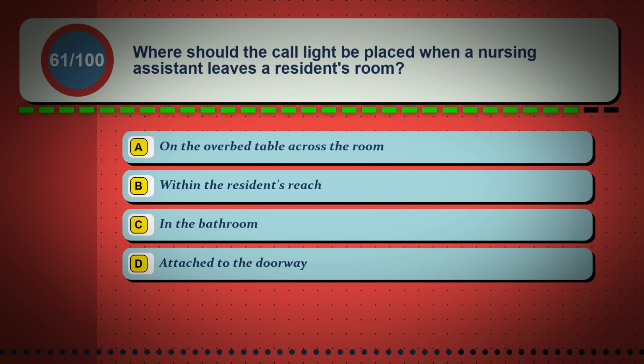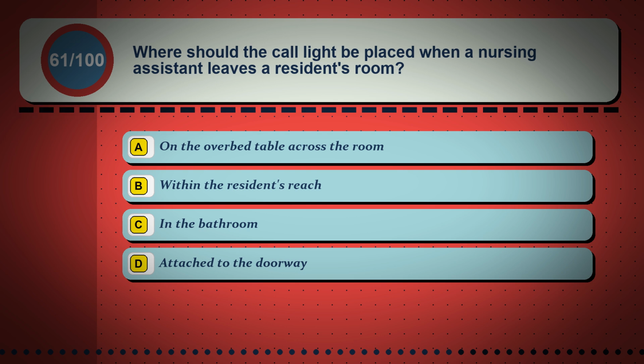Question 61. Where should the call light be placed when a nursing assistant leaves a resident's room? Option A. On the overbed table across the room. Option B. Within the resident's reach. Option C. In the bathroom. Option D. Attached to the doorway.